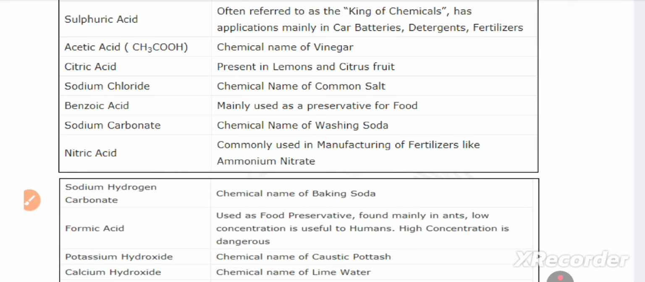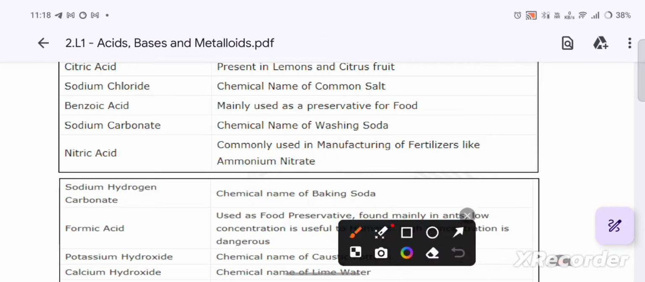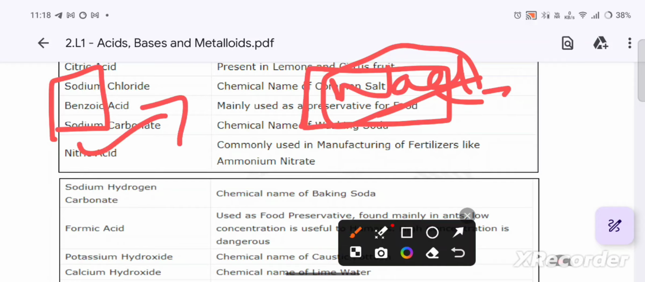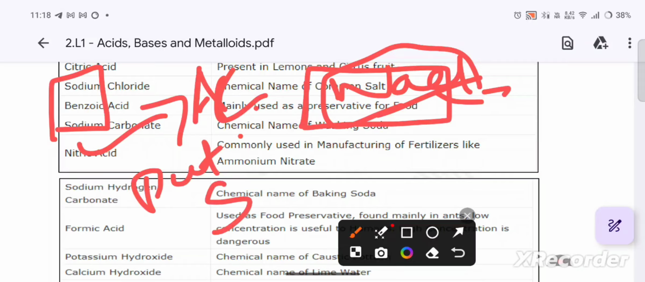Citric acid is present in lemons and citrus fruits. Sodium chloride, NaCl, this is the common salt we use in our kitchen. Benzoic acid is for preservation of food. If we put food, it will preserve for some time.